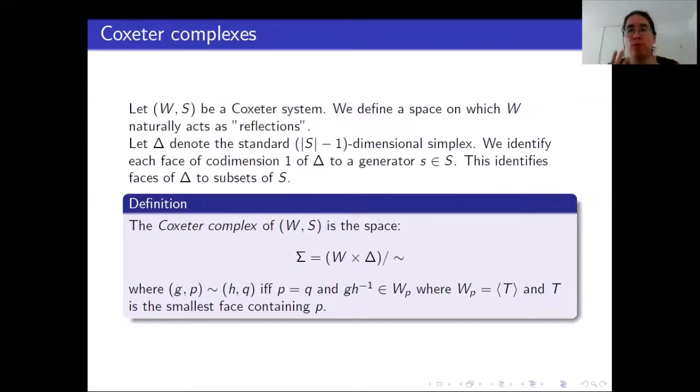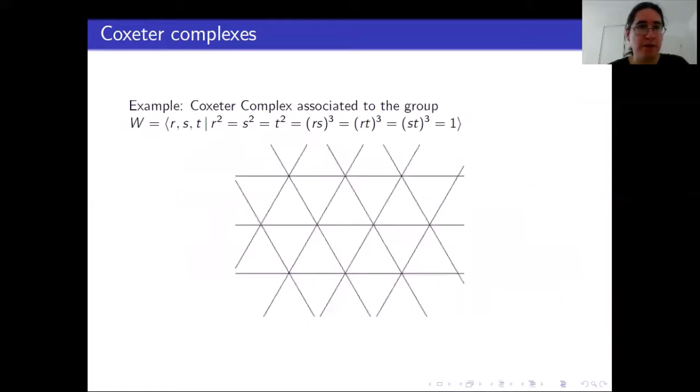In a certain sense, we are following the Cayley graph of the group W. If you want, this is done in such a way that the resulting space Sigma is dual to the Cayley graph. So this is why I say we are following the Cayley graph. But, well, let me give you some examples. I think it's better.